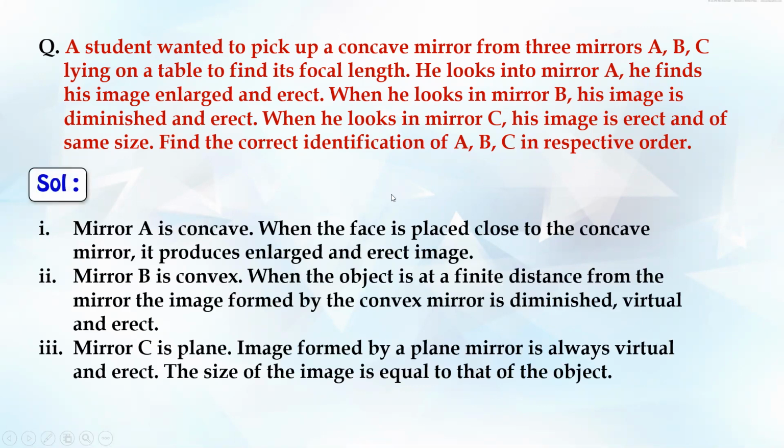I guess most of you guessed it correctly. Mirror A should be concave because a concave mirror mostly produces enlarged and erect images. Mirror B is convex, right? Because a convex mirror always gives diminished, virtual and erect images. Whereas mirror C should be a plane mirror because the image is erect and of the same size. So that's all.